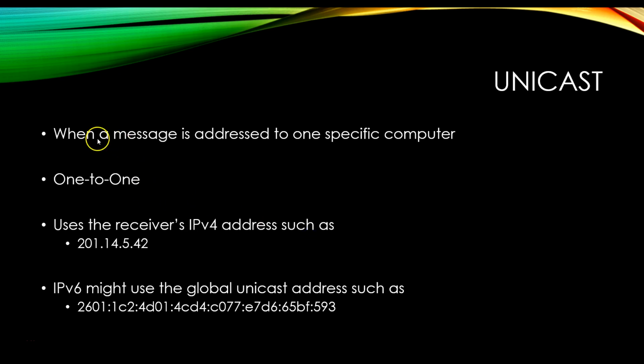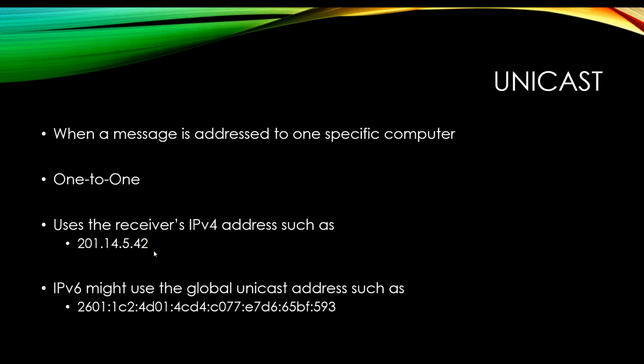Let's take a look at some traffic types on networks. We have unicast traffic. Now, unicast traffic occurs on both IP version 4 networks and IP version 6 networks. A message is simply addressed to one specific computer. This is a one-to-one relationship. So computer 1 sends a message to computer 2. It's that simple. It sends it to the IP address of that computer,